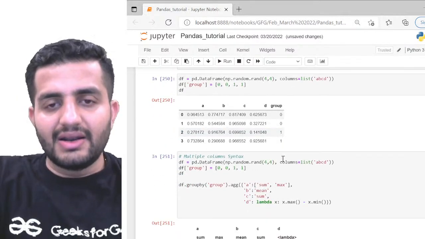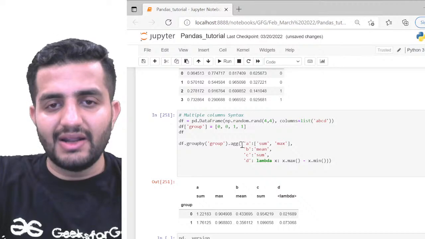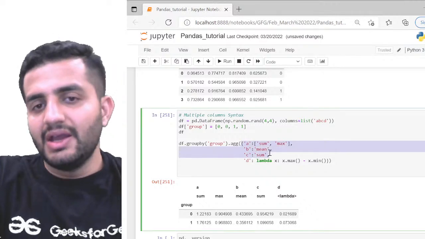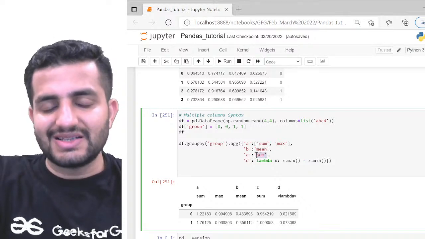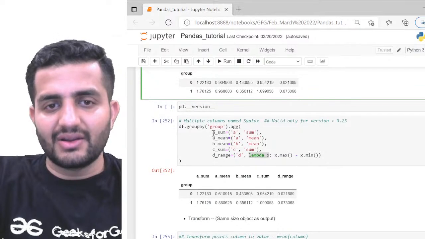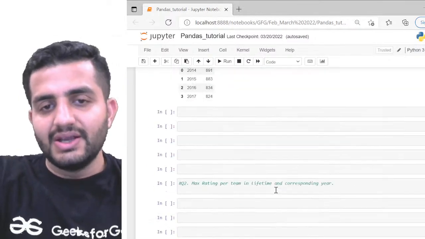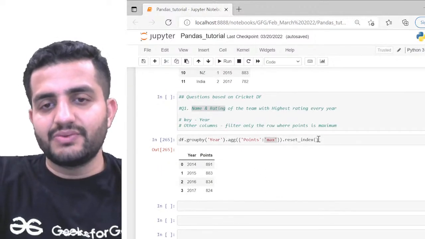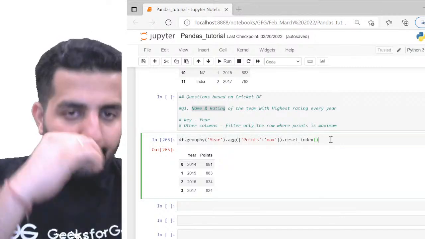But here I also have the other format, the dictionary format, in which I can pass the function name which I want to use, and here it is passed in quotes. So this is the syntax which we use. And this is another way I've told you to redefine the column names also. So 3 different ways. This is one of the potential ways in which we use it. It's like a syntax we have here. So this is what we get.